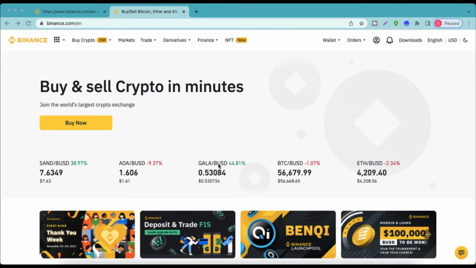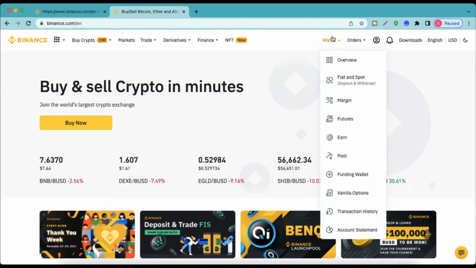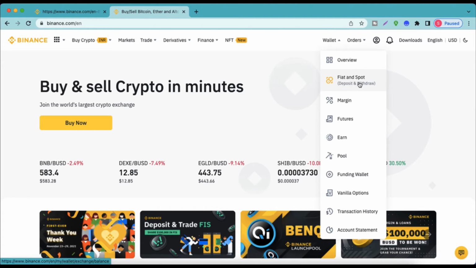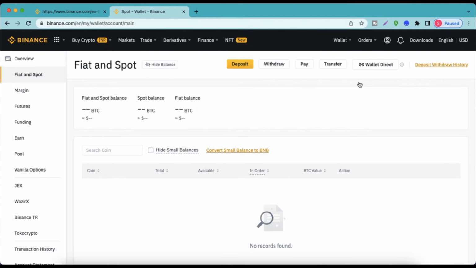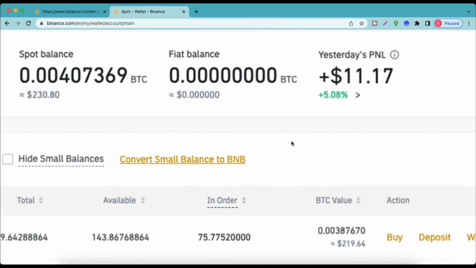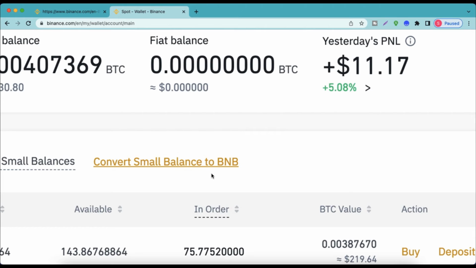For that, please click on the wallet which is present on the top right corner over here. After clicking on it, click on Fiat and Spot. A new window will open, and on this new window, in the center, you will see Convert Small Balance to BNB. This is the option you have to select in order to do the conversion.